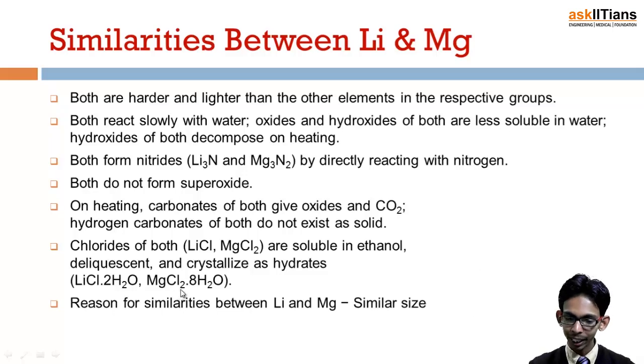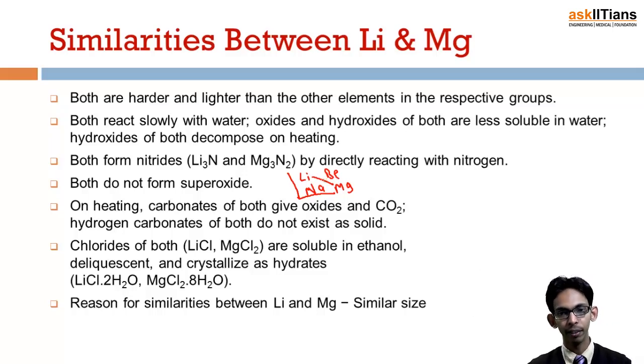The reason for the similarity is, yes, similar size. Lithium and magnesium have similar size. How? We know lithium, then here is sodium, then beryllium and magnesium. What happens when we move down the group? Size decreases and then it increases. So these two have almost similar size, because of which they have almost all similar properties, ionization energy and so on.